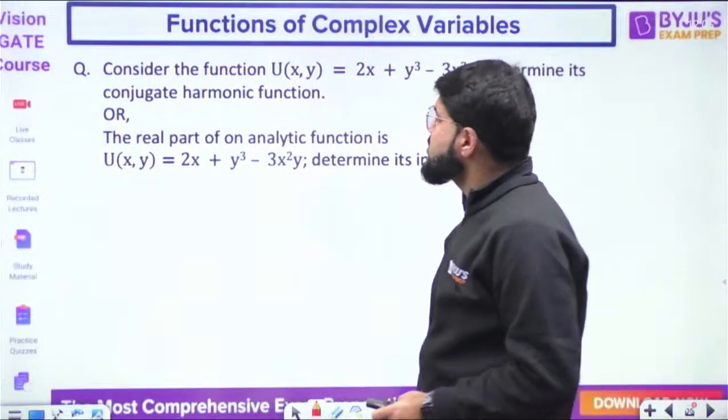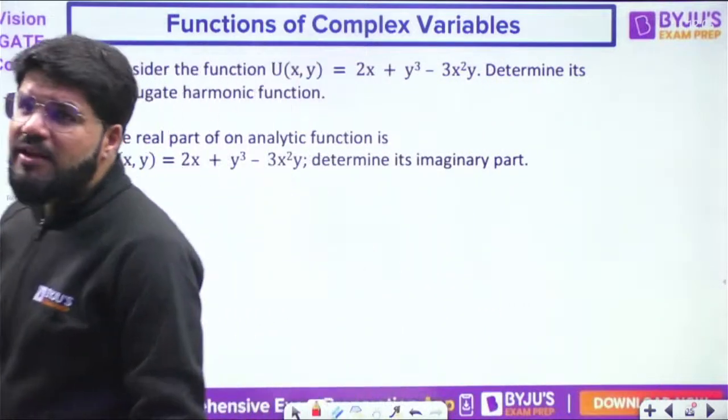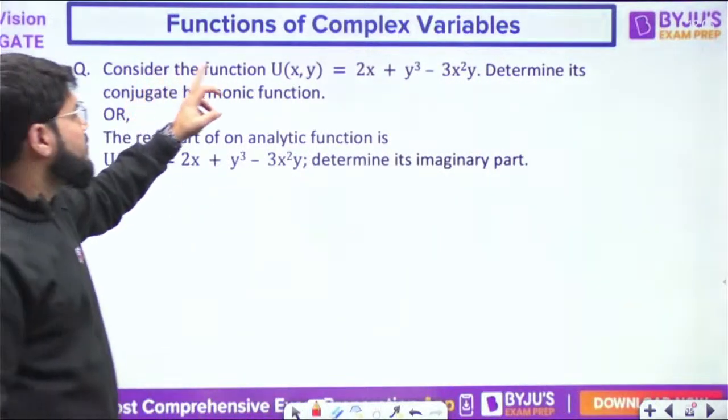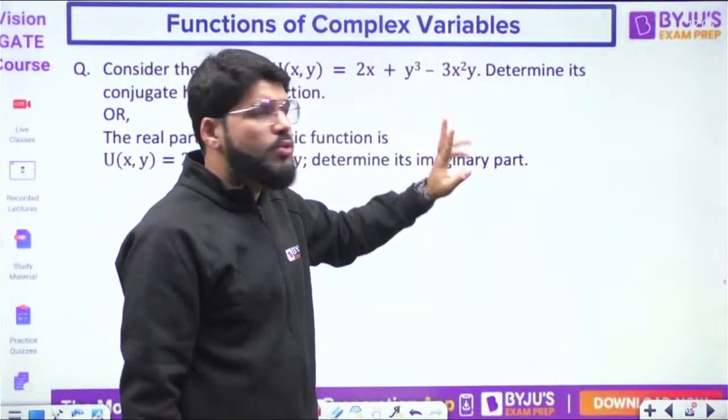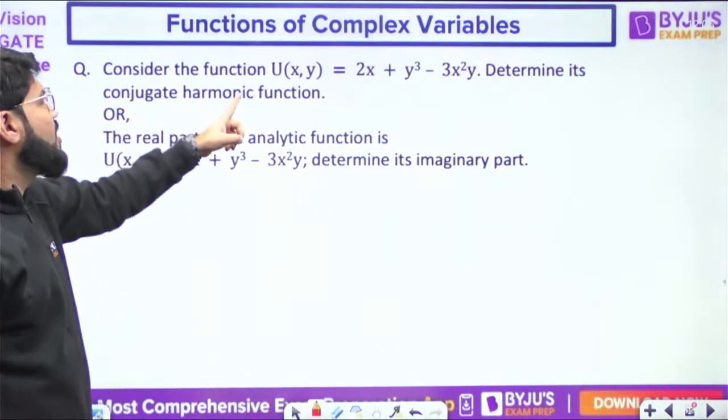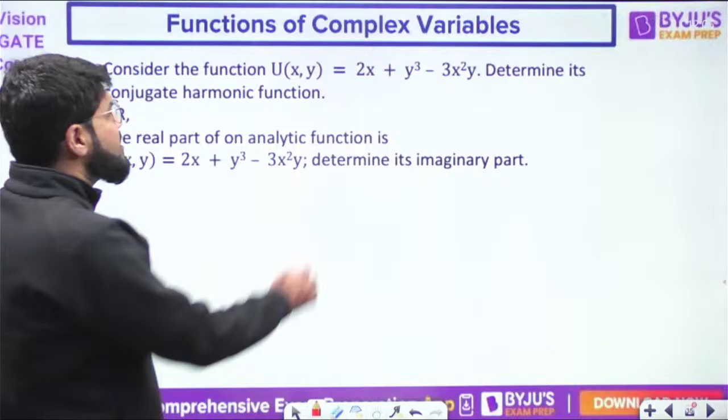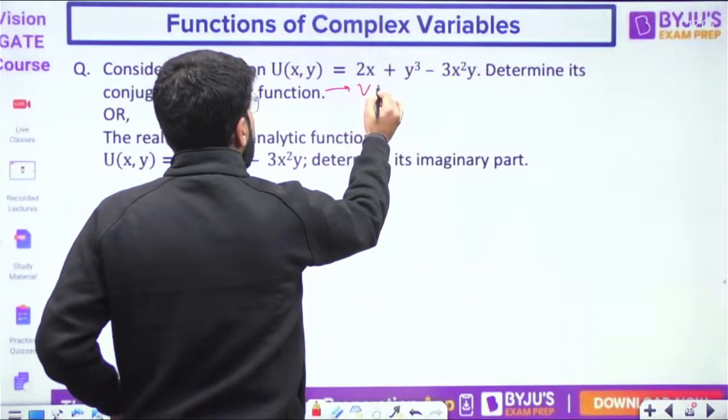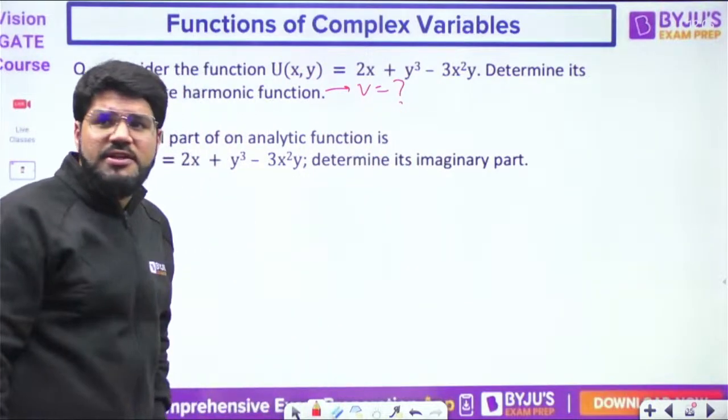तो यहाँ से देखो कैसा क्वेश्चन आ सकता है. Suppose you are given the function u. Consider the function u = 2x + y³ - 3x²y. Determine its conjugate harmonic function. What does it mean? Conjugate harmonic function to u means determine v.